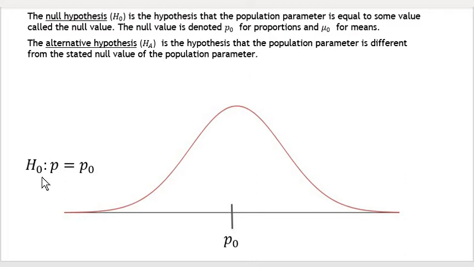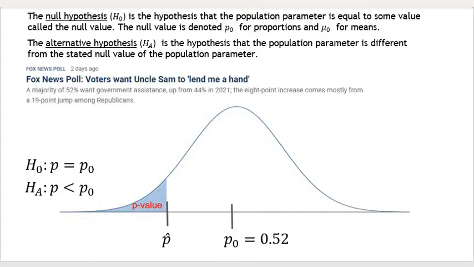So the alternative is the alternative to the null. If the null is that the population proportion is equal to that null proportion, the alternative says it's different in some way. There's a couple ways that could be. For instance, we could think that the null proportion is not correct and the actual population proportion is less than the null proportion. Then we are looking at what's called the left tail test.